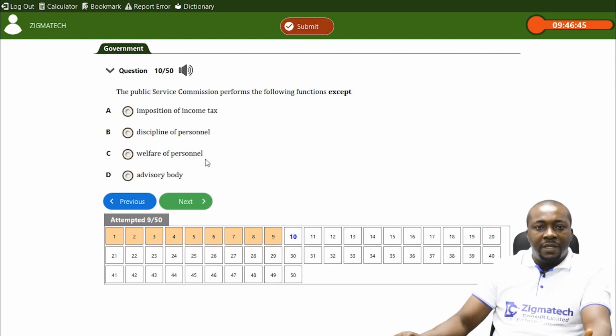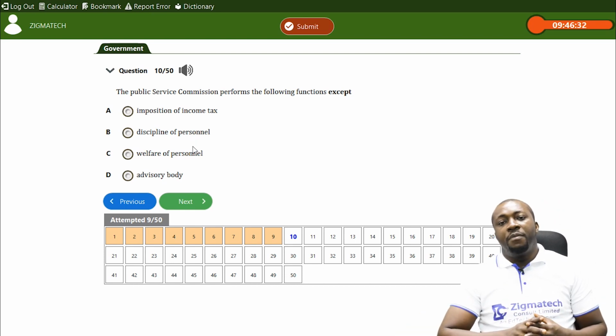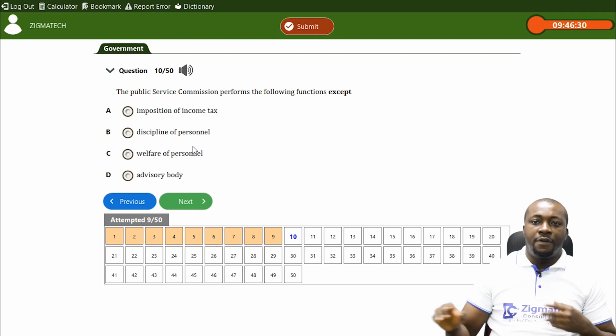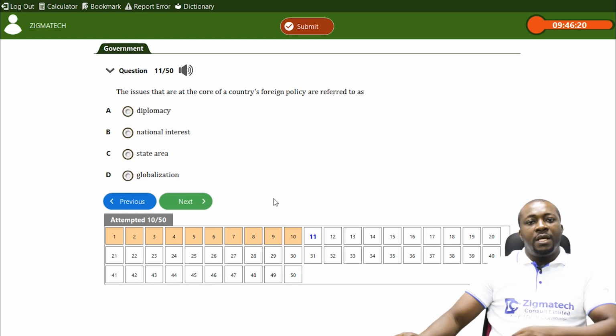Is it welfare of personnel? They see to the welfare of the public or the civil service. Is it discipline of personnel? They are also in charge of the discipline of public servants when there is need for it. Is it imposition of income tax? They don't have any business with imposing income tax. So A is the correct option.